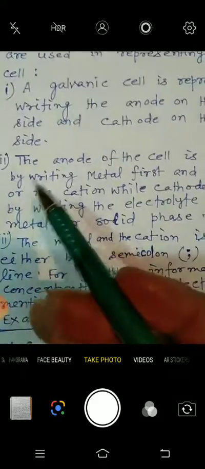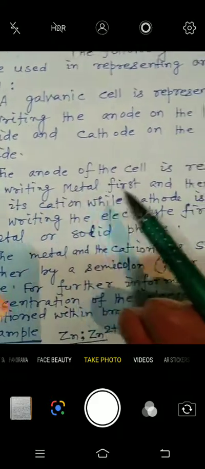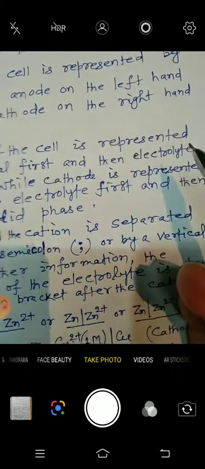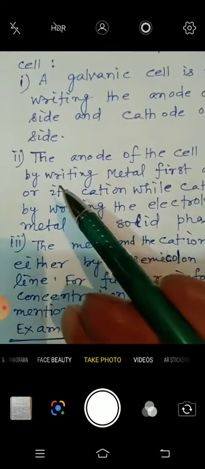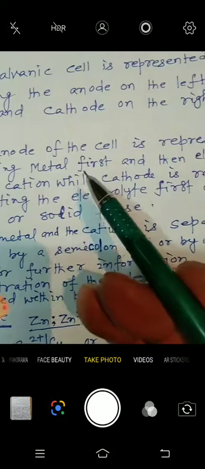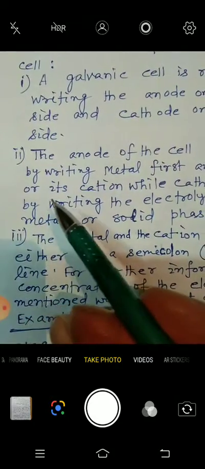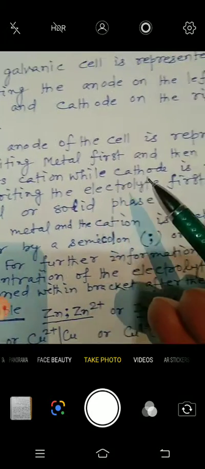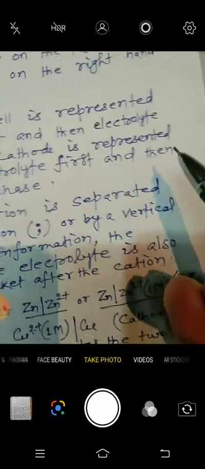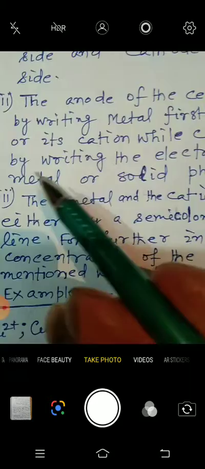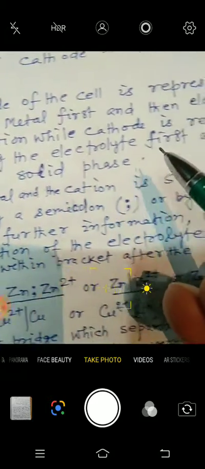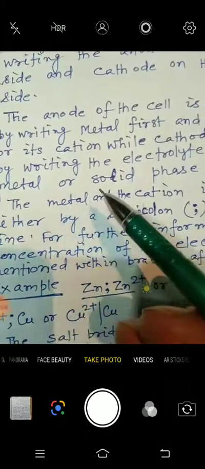Next point, the anode of the cell is represented by writing the metal first and then the electrolyte or its cation, while the cathode is represented by writing the electrolyte first and then the metal or solid phase.